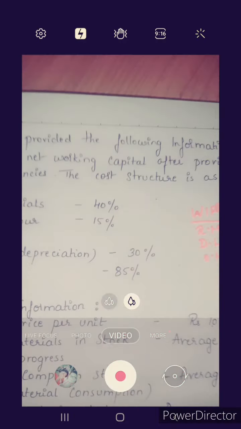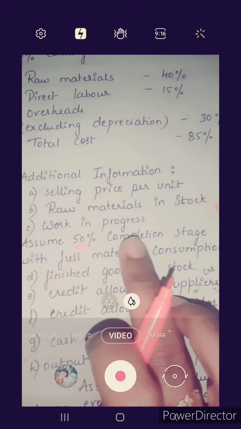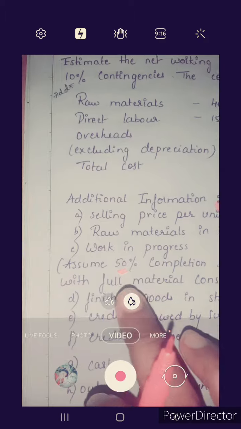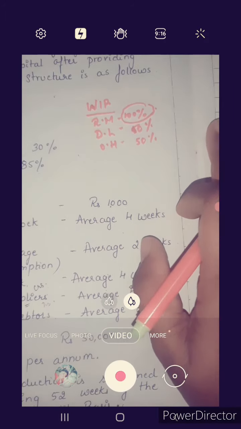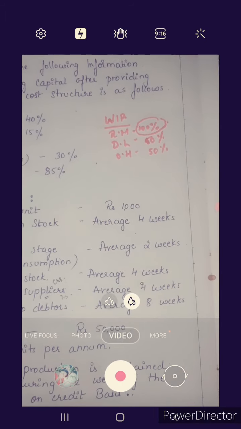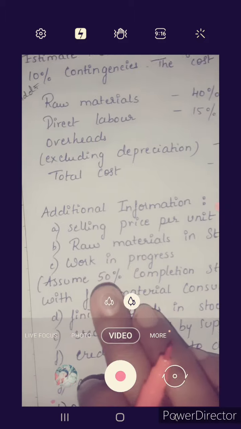Here they have given a percentage: assume 50% completion stage and full material consumption. Material consumption is 100%. If information is not given, you have to assume raw material as 100%, direct labor as 50%, overhead as 50%. Here 50% is given, so taking 50% into consideration.